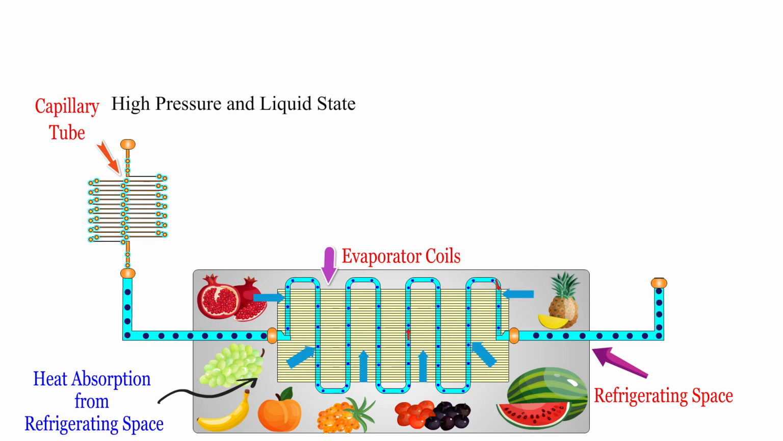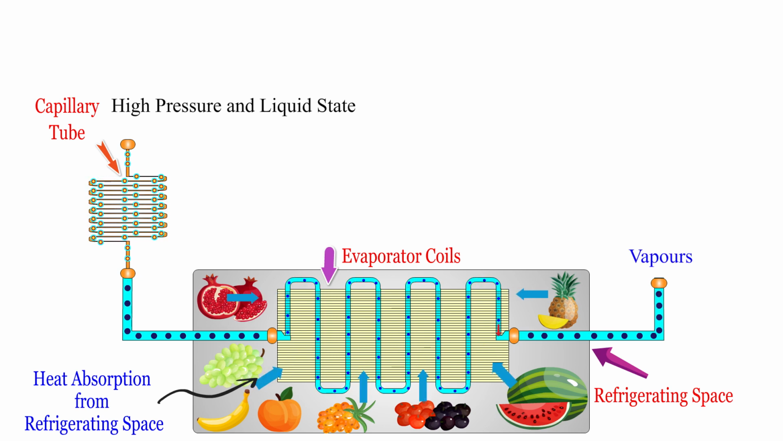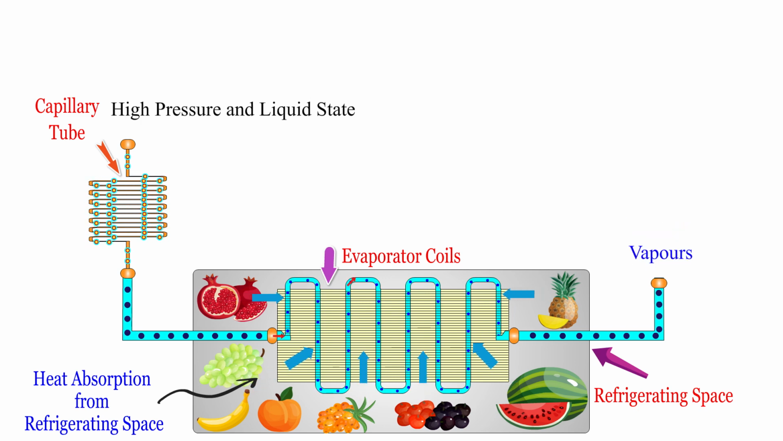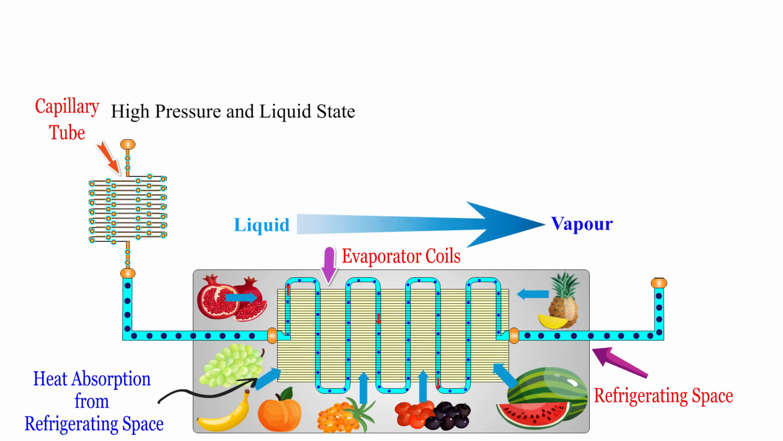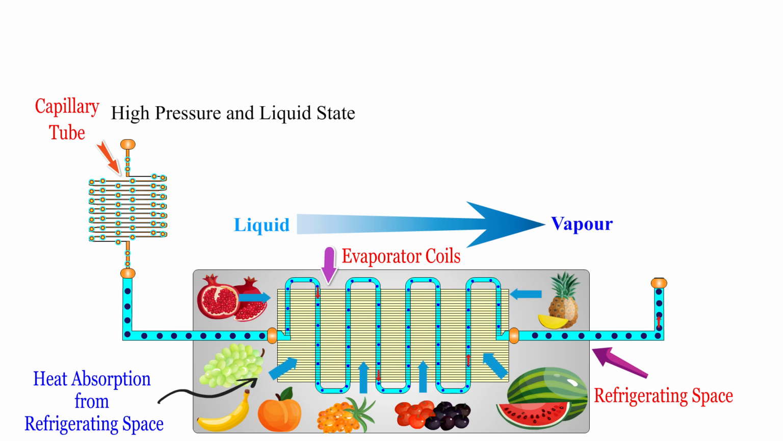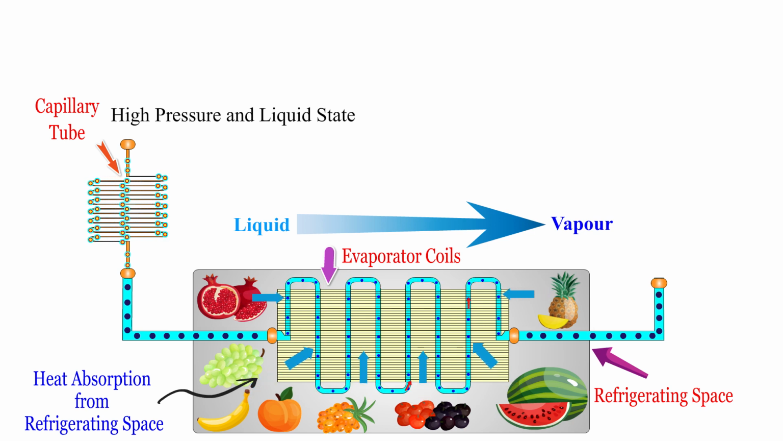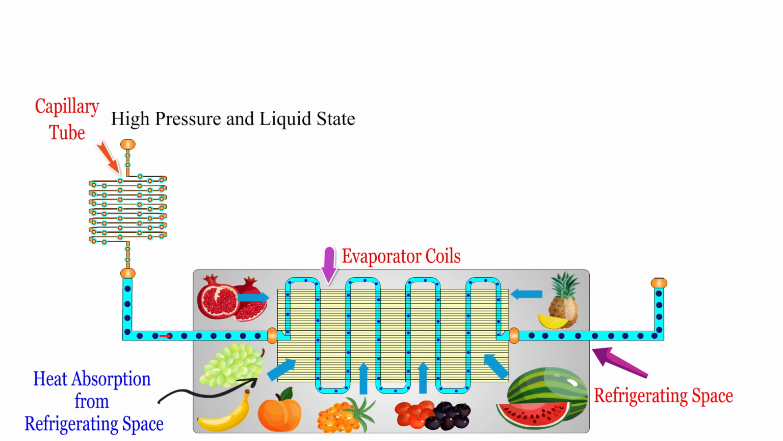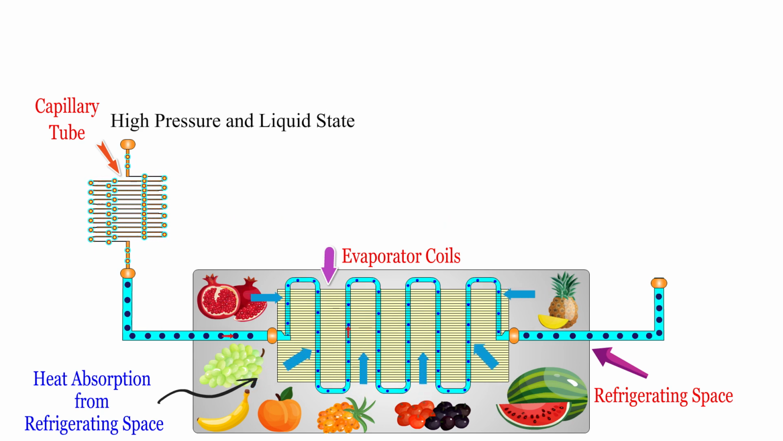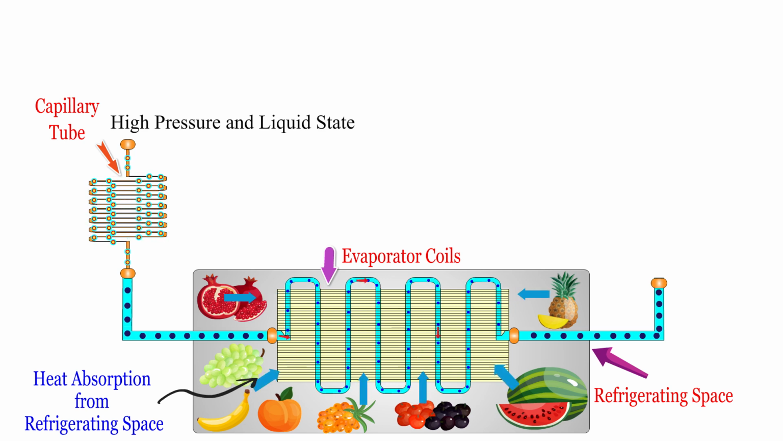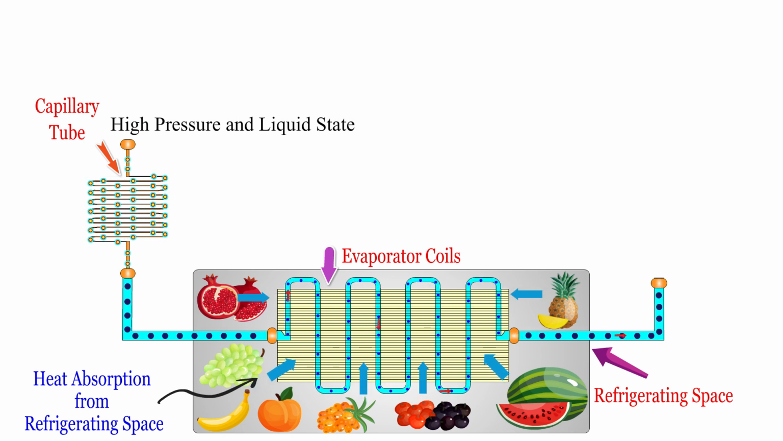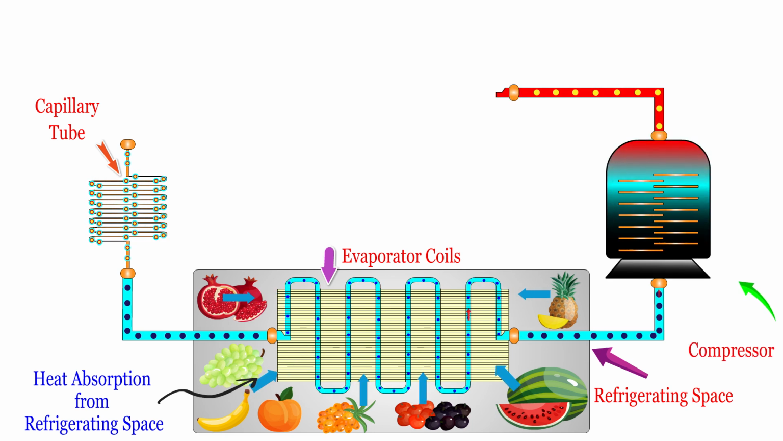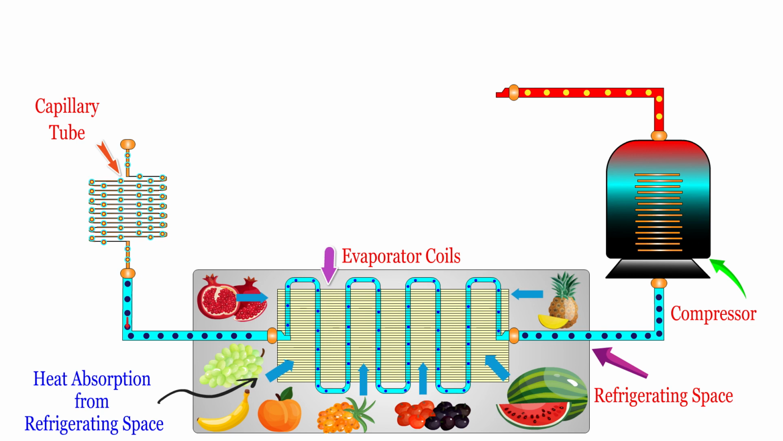In the evaporator, the refrigerant absorbs heat from the refrigerating space and turns into vapor. Since the refrigerant changes its phase from liquid to vapor, the temperature and pressure don't rise; they remain constant. To repeat this heat absorption process, the capillary tube requires refrigerant at high pressure and in the liquid state. So, here comes the role of the compressor and condenser.